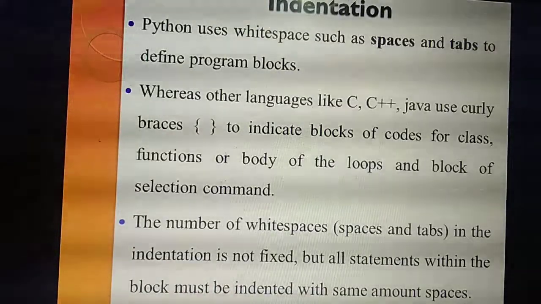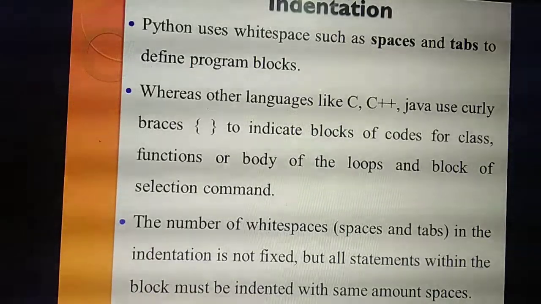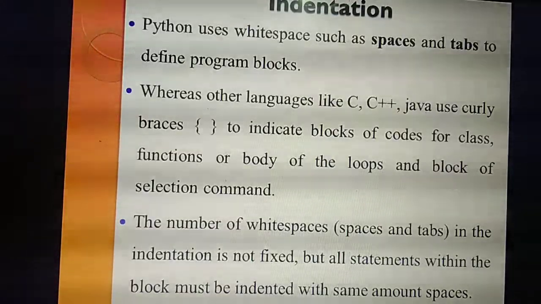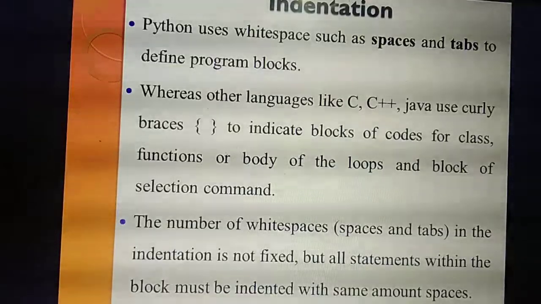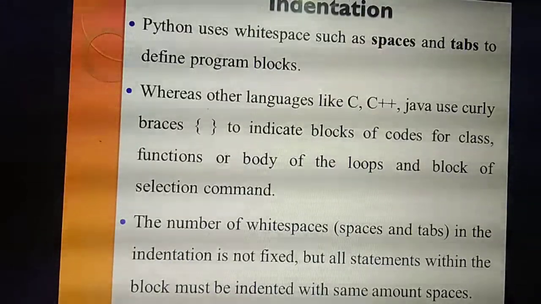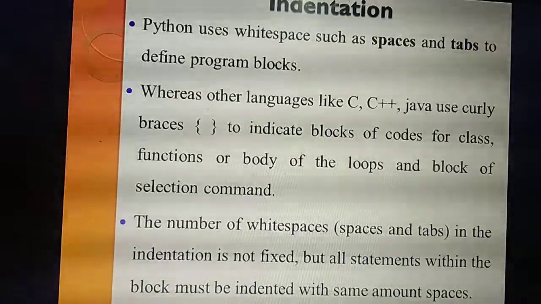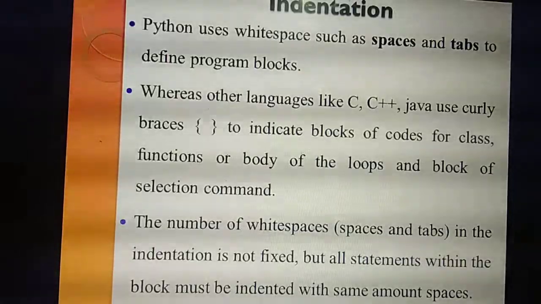For loop. Or classes, the one example I said: class student, int height, weight. Understand? In C and C++ programs you use curly braces to represent a particular block, but in Python you are not using curly braces.